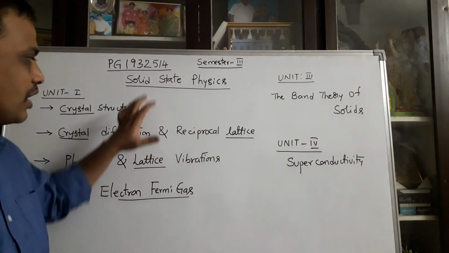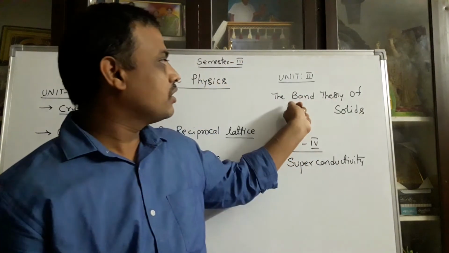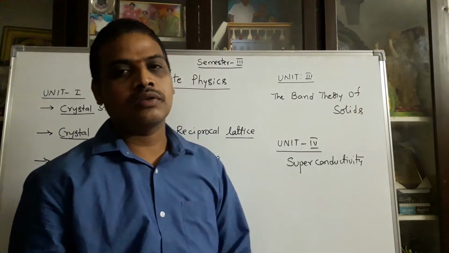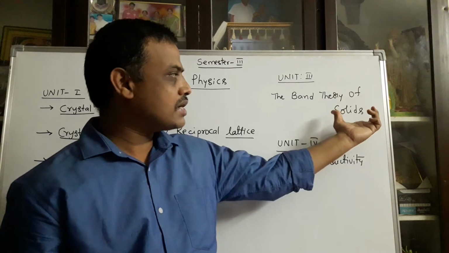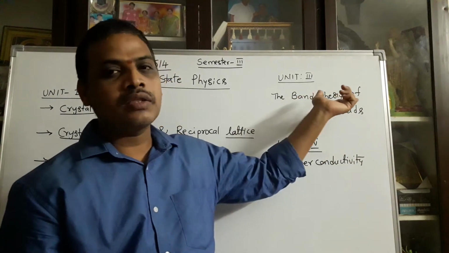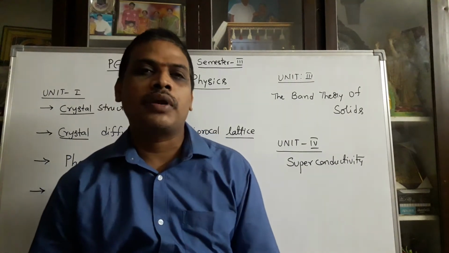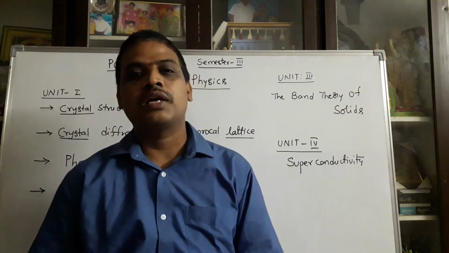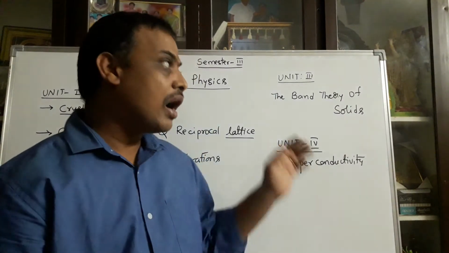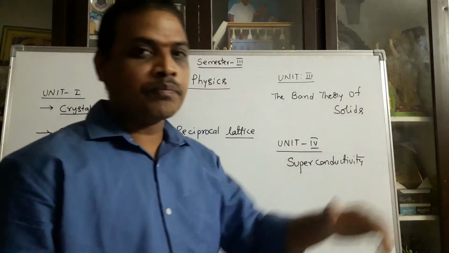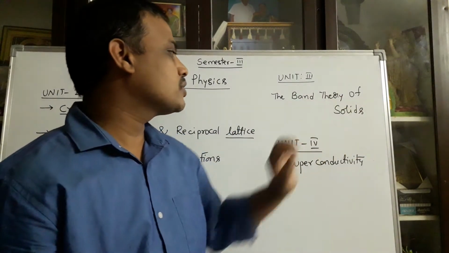After completion of this unit number 1, you go through the third unit, that is band theory of solids. So, the solids can be explained on the basis of band theory. In degree, especially paper number 4, semiconductors are there. In the semiconductor chapter, you learn about band theory. In that way, you can go deeply into the band theory of solids.